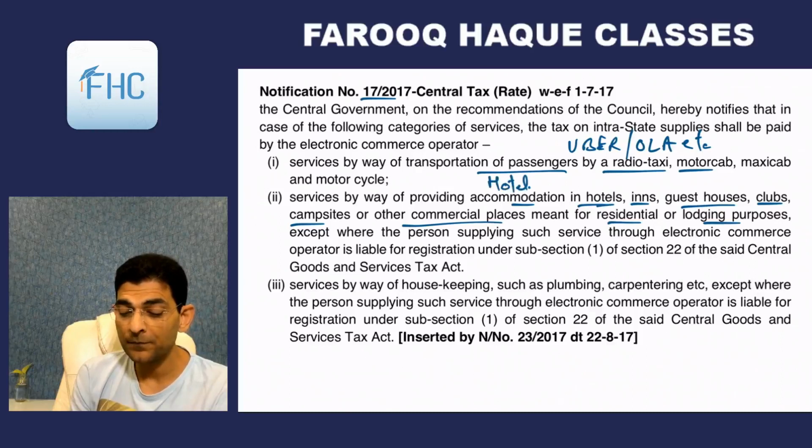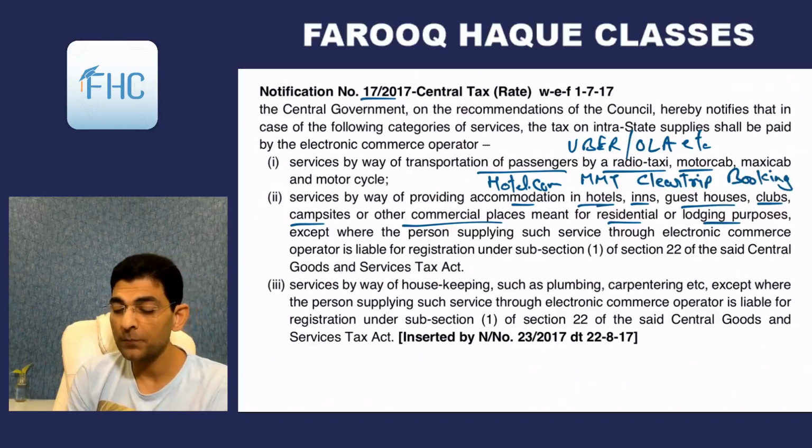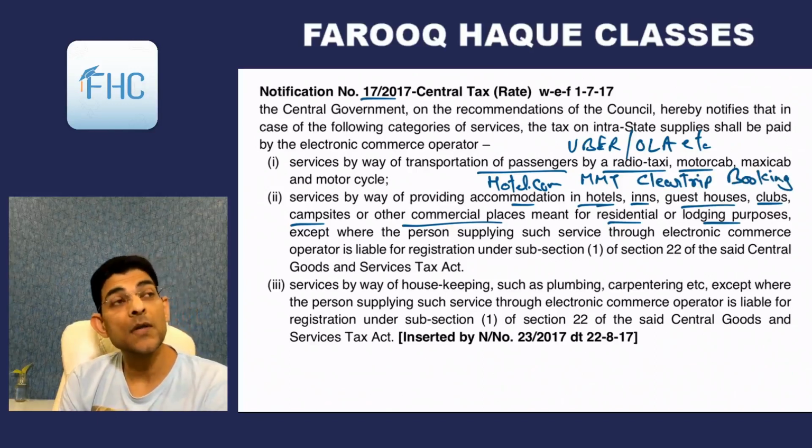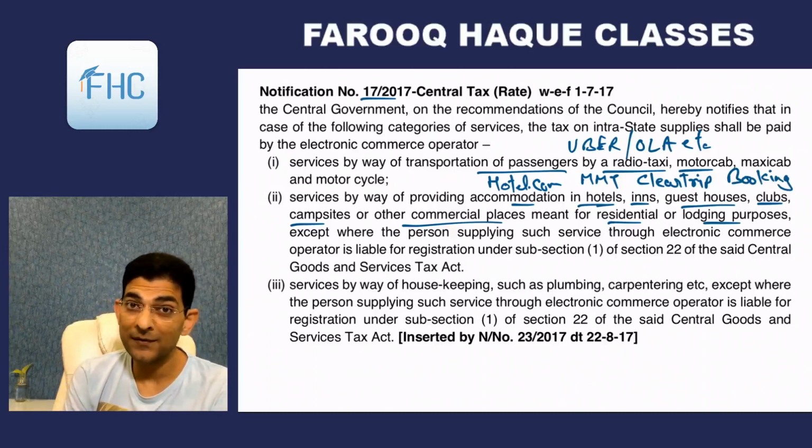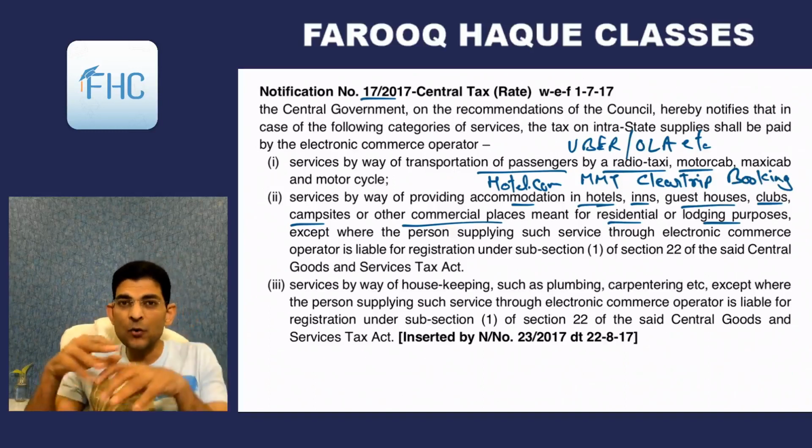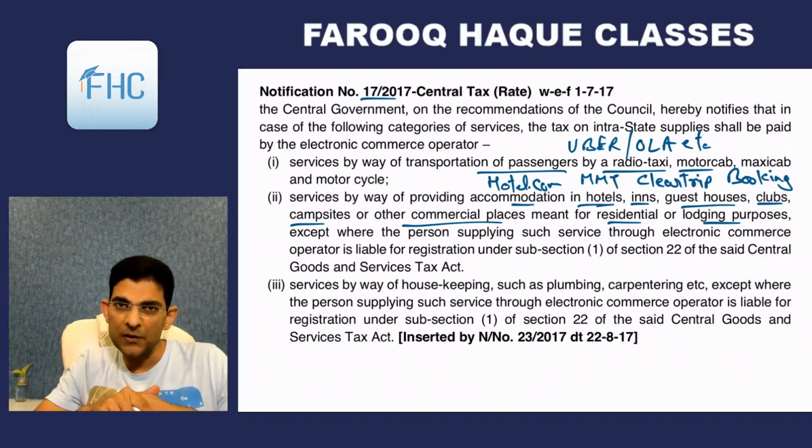Hotel.com, then Make My Trip, makemytrip.com, cleartrip.com, and there are so many other websites. Booking.com, and there is Airbnb.com, and all these will come here. So these are the ECOs, the electronic commerce operators.